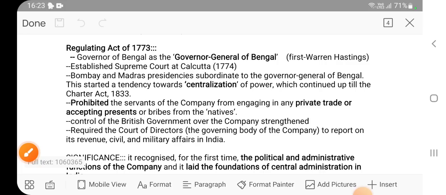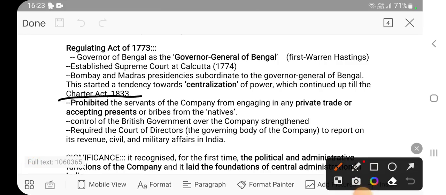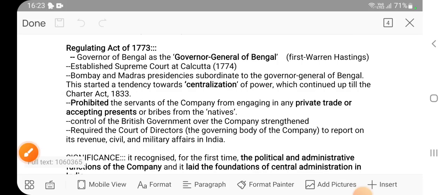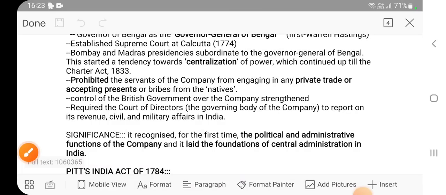Okay, so this centralization continued up to the Charter Act. What will happen after the Charter Act, we will see. The next point is that it prohibited the servants of the company from engaging in private trade or accepting presents.